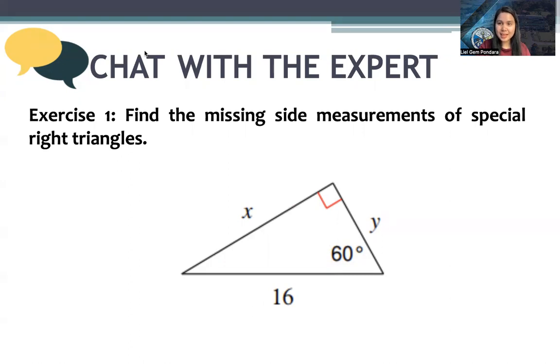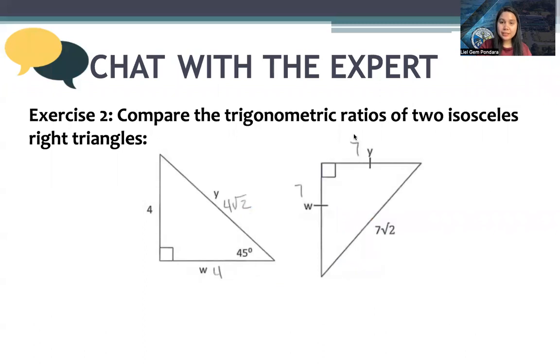Let's go to the next exercise. In this exercise, we will compare the trigonometric ratios of two isosceles right triangles. If you see, the one on the left is an isosceles right triangle. For example, the opposite of 45 is 4.